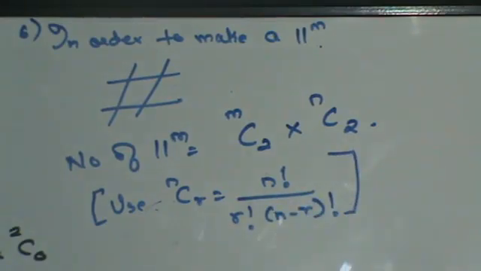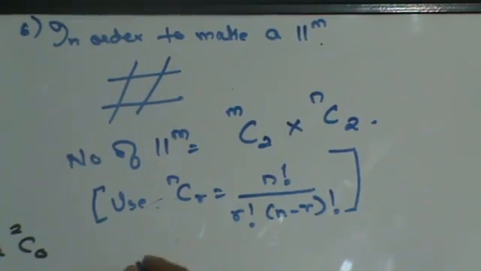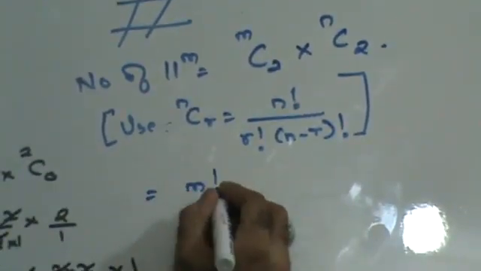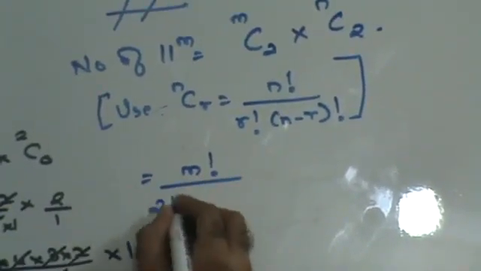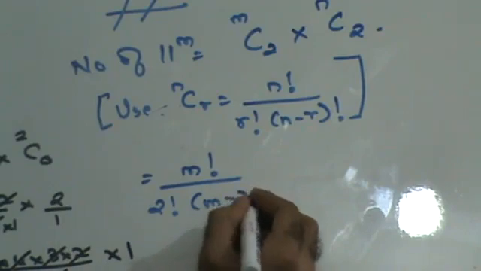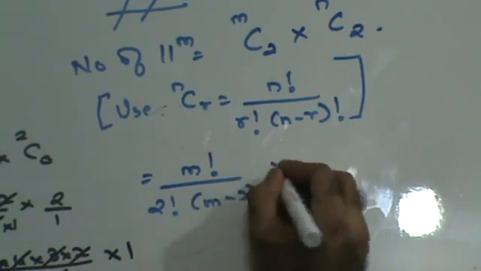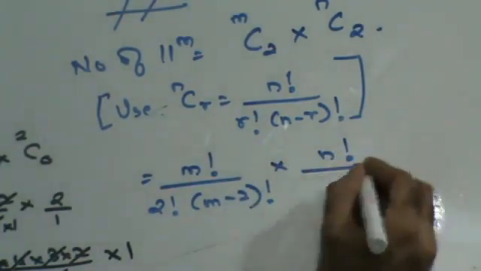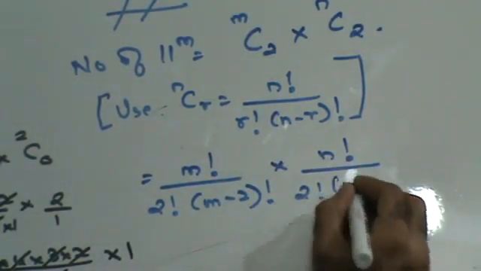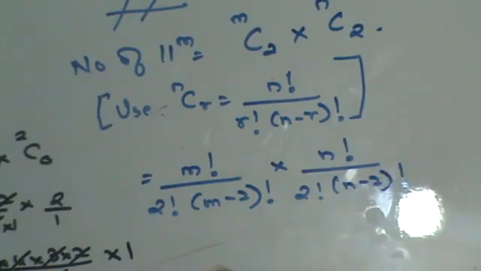So if I use this formula, this will be m factorial upon 2 factorial into m minus 2 factorial, into n factorial upon 2 factorial into n minus 2 factorial.